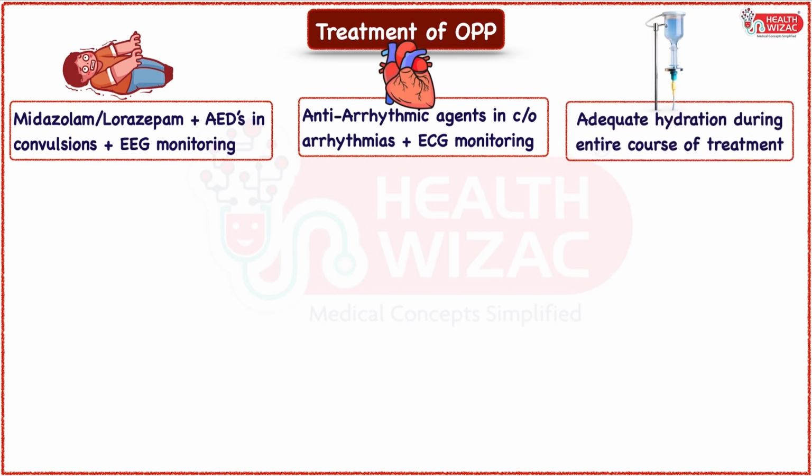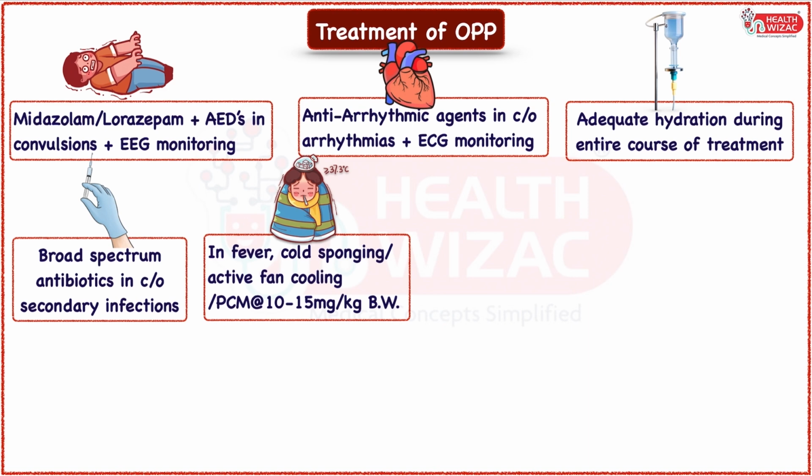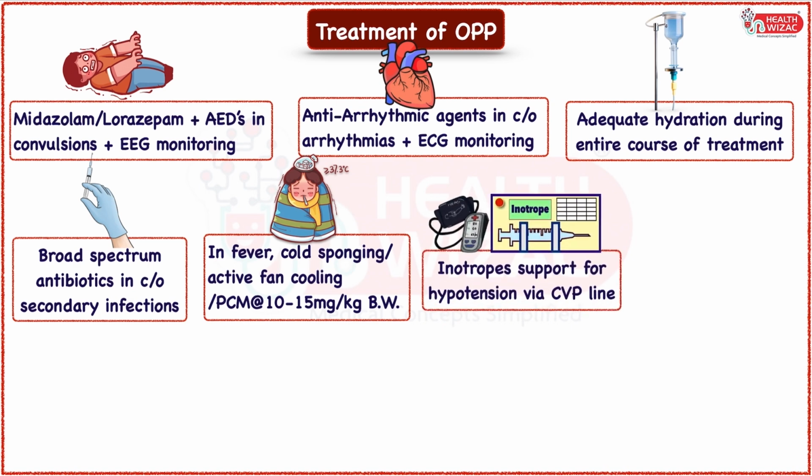Patients should be given adequate hydration through normal saline or dextrose containing fluids in case of hypoglycemia throughout the treatment of organophosphate poisoning. Secondary infection should be managed with broad spectrum antibiotics. Fever should be managed with cold sponging, active fan cooling, and paracetamol in a dose of 10 to 15 mg per kg. It's better to insert central venous line for above management, and in case of hypotension, inotrope should be started followed by close monitoring of hourly urine output to avoid renal shutdown.